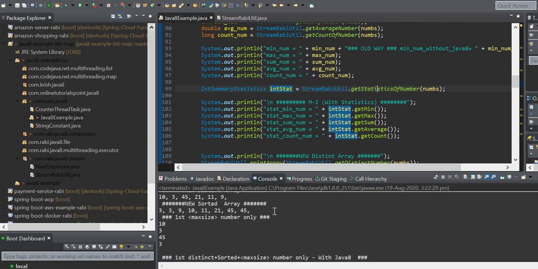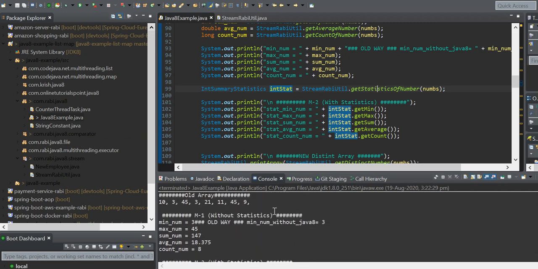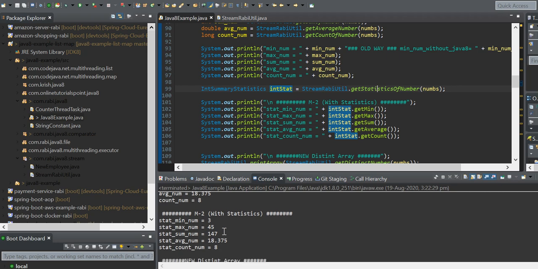So first what we are getting here is the old array 10, 3, 5. Without statistics, we get the minimum number and maximum number, and with statistics also the same thing, statistics minimum number. So it's a more elegant way for the M2.